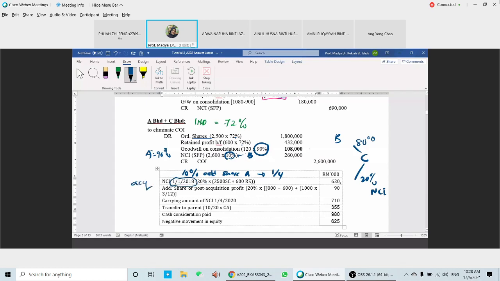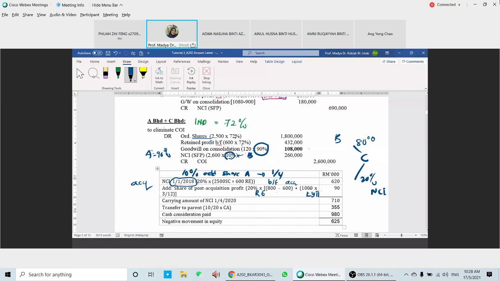So you're going to have 620 and then plus the increase in the post acquisition profit, the share of post acquisition profit which comes from your RE and also from your current year profit. So RE that we have here, 800 is RE brought forward, and then minus RE at the acquisition. So we're going to have 200 here plus 1000 here.